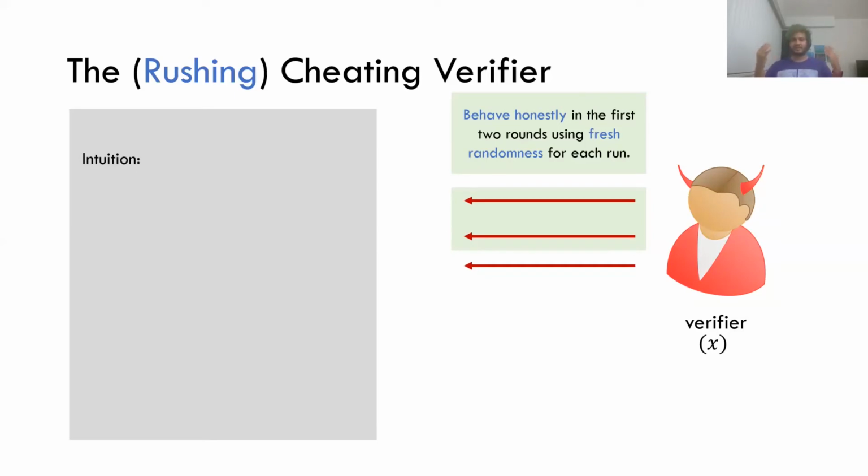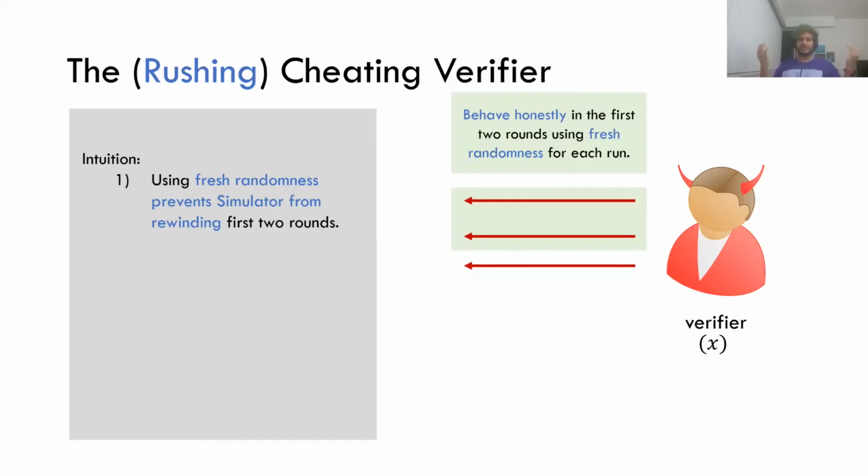So the verifier strategy that we're trying to construct is trying to prevent the simulator from cheating. And I want to say the intuition here is that this strategy prevents the simulator from rewinding in the first 2 rounds. So why is that? If the simulator changes its first round message, it's like the verifier just starting a completely new execution. So obviously the simulator is not learning anything about the verifier then. Great. So that's the first round. It's changing the first round, it's not learning anything. What about the second round?